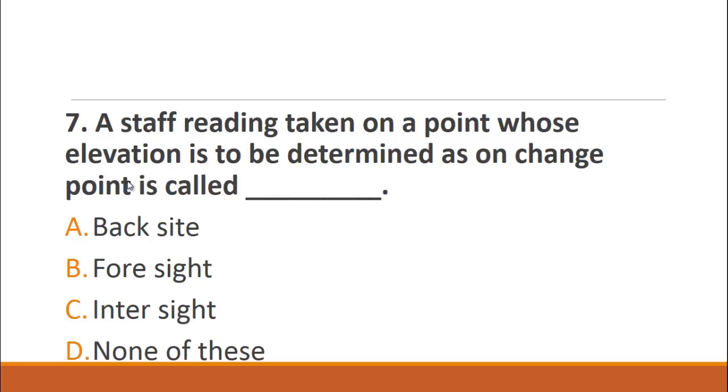MCQ number 7 is from survey. A staff reading taken on a point whose elevation is to be determined, or on a change point, is called. The choices are A. Backsight, B. Foresight, C. Intersight, and D. None of these. We know that the reading taken at a point whose elevation is to be determined, or at a change point, is known as B. Foresight.